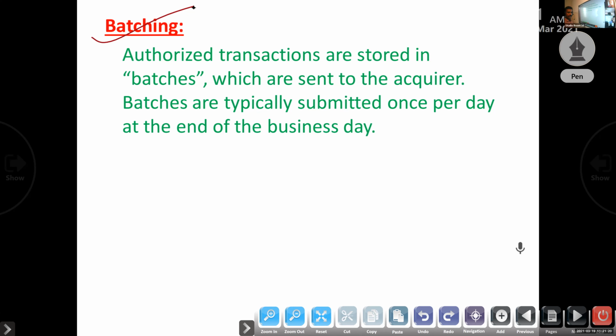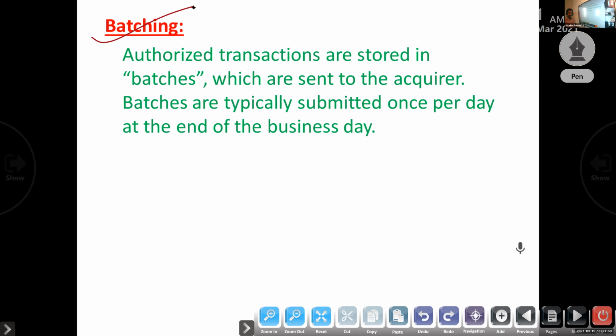Note, if after every transaction we had to submit the details to the acquiring bank, it would be costly. For each transaction, we would have to pay a processing charge, some amount. So normally, what we do is submit the day's credit card transactions to the acquiring bank in batches. That is called batching.